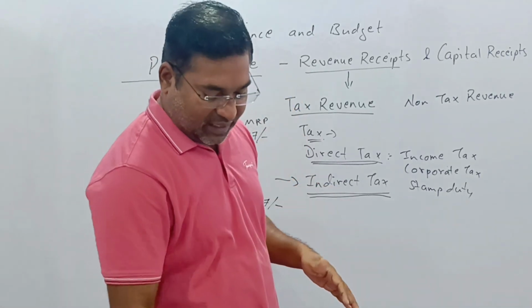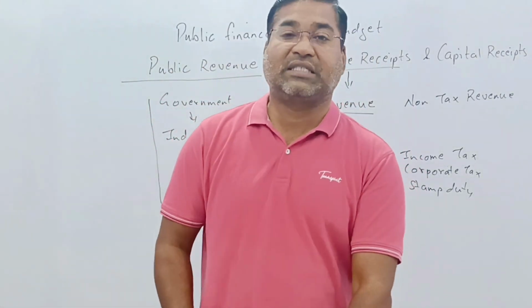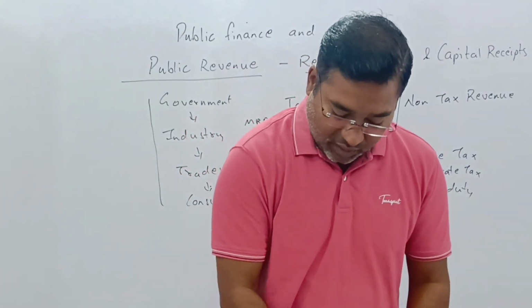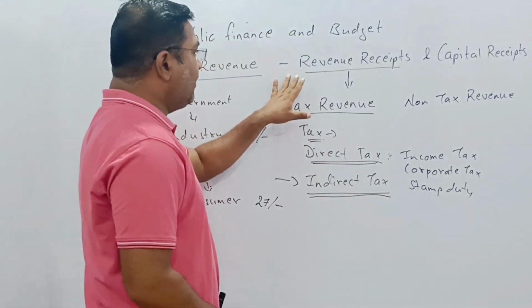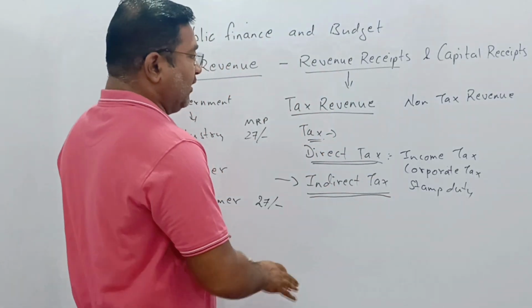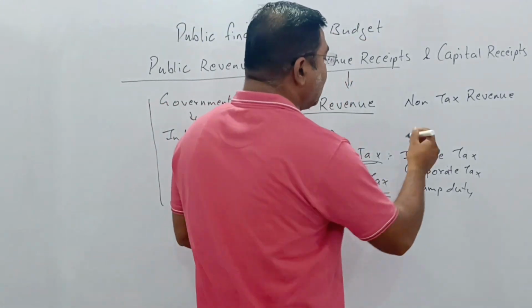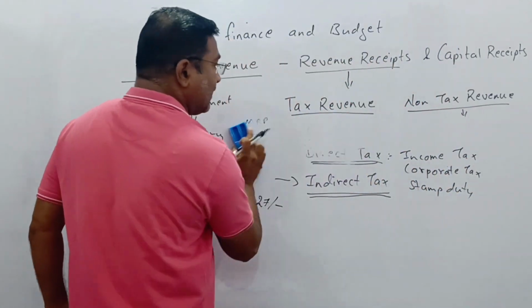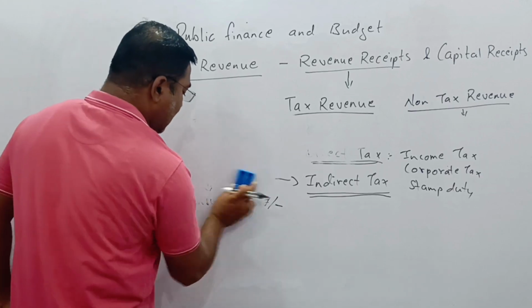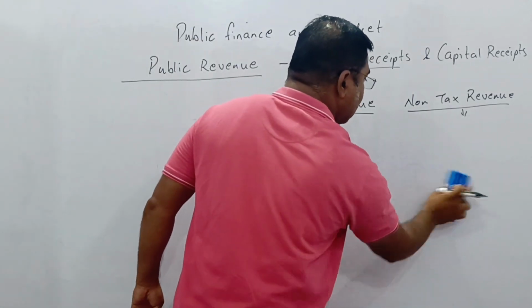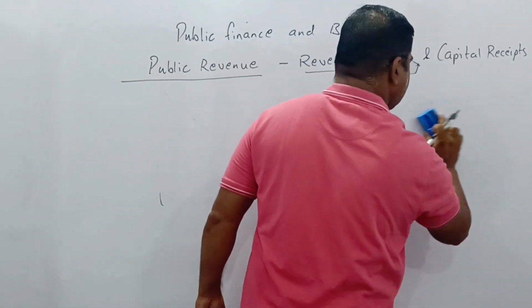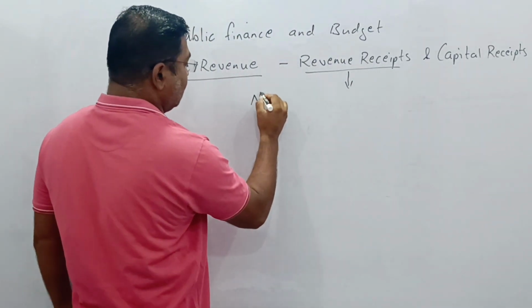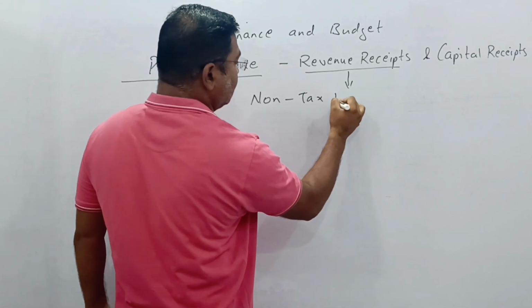So in this way, the taxes that are collected by the government, we call them revenue receipts. In the same way, we have another topic called non-tax revenue. Now, what type of non-tax revenue will be there? Here we will write, it's regarding the non-tax revenue.